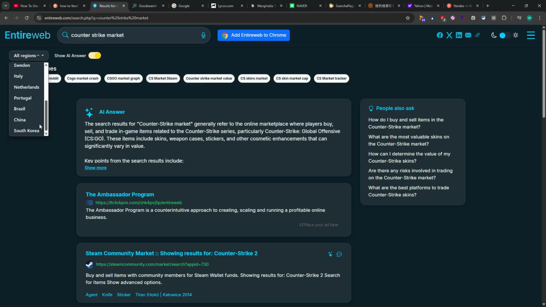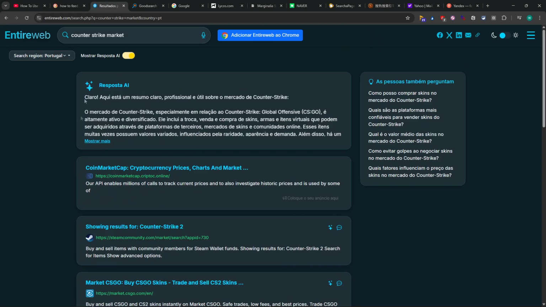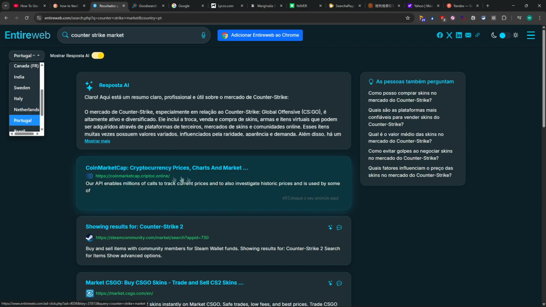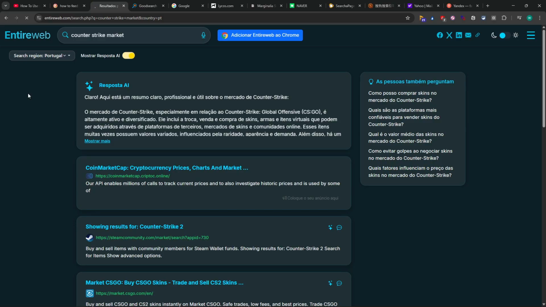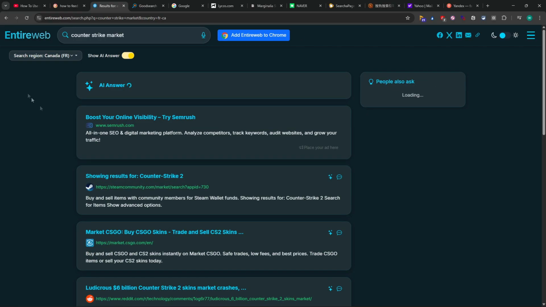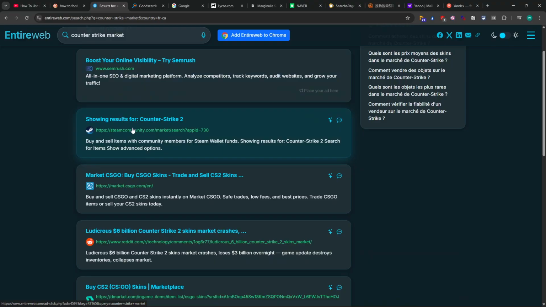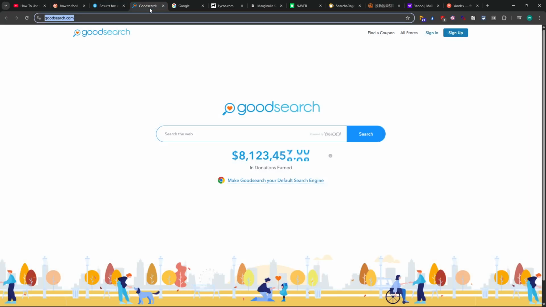Unfortunately, not every country. So for example, I'm from Poland, but I see only Portugal, but you can preview how high is the Riposte AI, which is AI. But for example, this is the CoinMarketCap, it's in Portuguese. But now if I go to Canada, and dark other ones, right? So this is the difference.